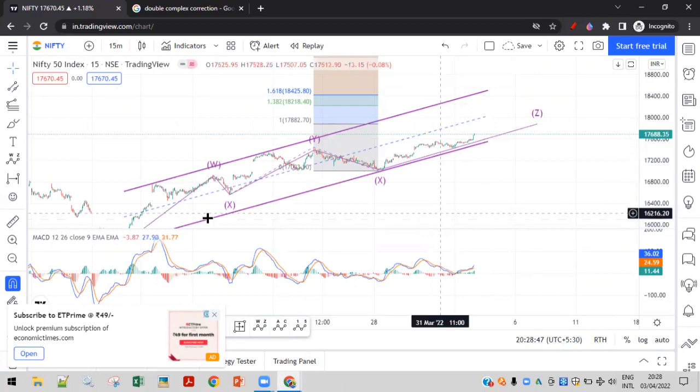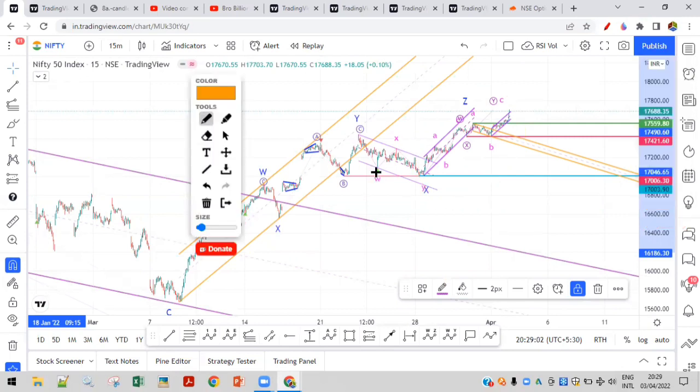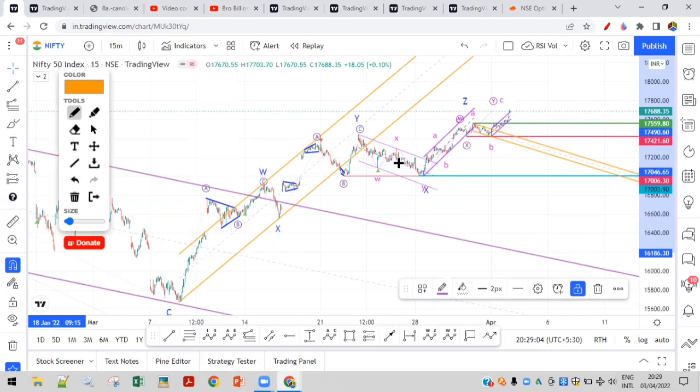So moving on to the chart we are talking about. Let's take a closer look at this area and see what is happening. As I said, the last view of ours was around 23rd March. After that, Nifty broke this particular low, which was 17,006. It has made a low of 17,004, here in this particular area. Because of that, I have shifted Y from this area to this area, and I am considering this entire move as A wave, B wave, C wave here.